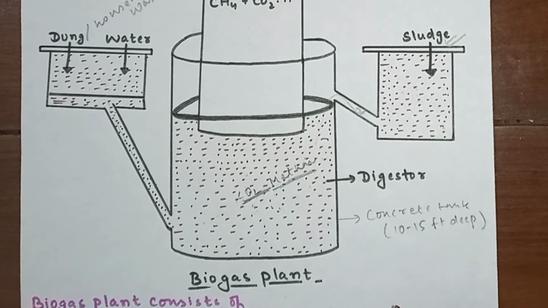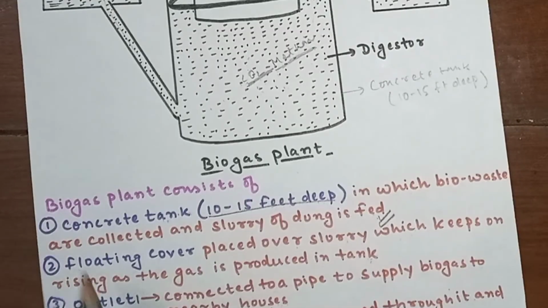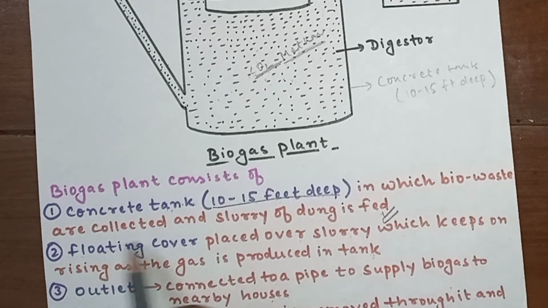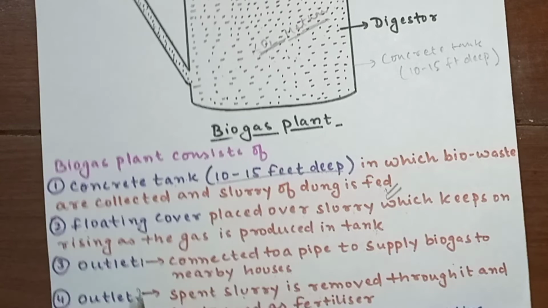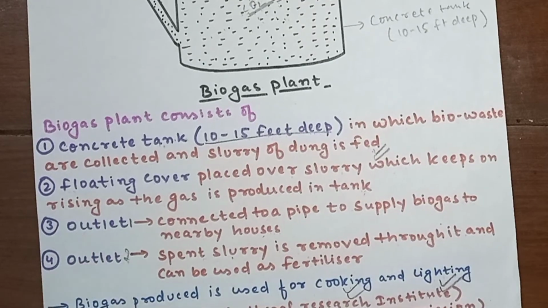Now let us see a biogas plant. First we will see the constituents of it. A concrete tank which is 10 to 15 feet deep, in which bio-waste is collected and slurry of dung is fed. Then we have a floating cover which is placed over the slurry, which keeps on rising as the gas is produced. We have two outlets. Outlet 1 is connected to a pipe to supply biogas to the nearby houses, and through outlet 2, spent slurry is removed and can be used as fertilizer.